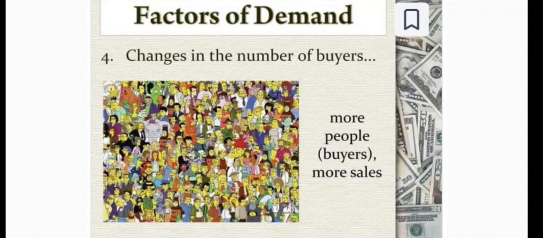Next, we can also call this factor the number of sellers. An increase in the number of sellers in the market typically increases the supply or the sale of the product, and vice versa. While a decrease in the number of sellers can reduce the supply.